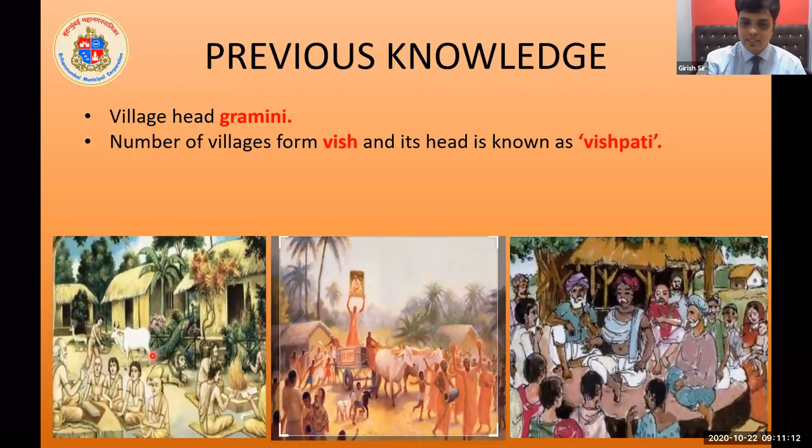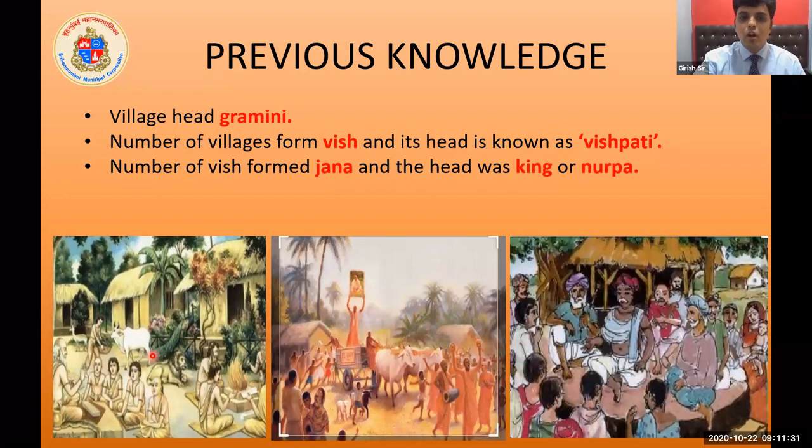A number of villages, 3, 4, 5 villages which were close together, collectively formed a vish. The person heading the vish was called the Vishpati. A number of vish came together and formed the Jana. And the head was called king or Nur.